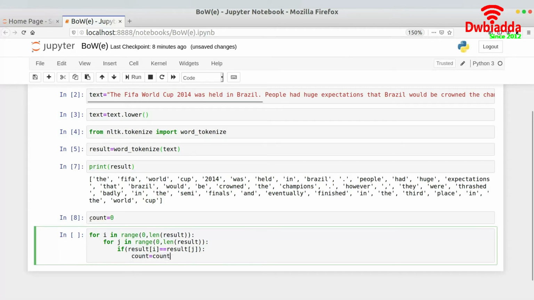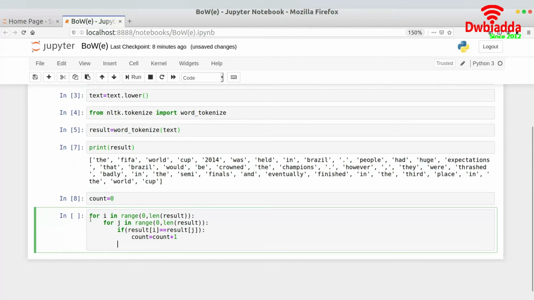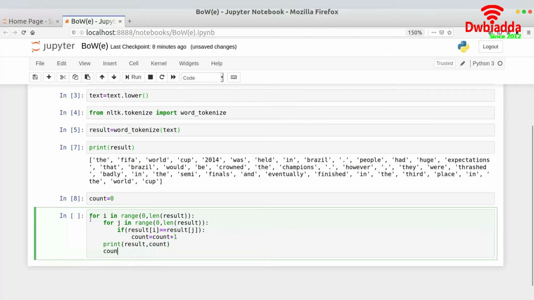So count is equal to count plus 1, and then what we need to do is print result comma count, right? And then I would actually print something like count of 0, and it should be result of i comma count basically. And then I will set count to 0. So it will actually give me the frequency of all of the words that are present in the whole text, right?